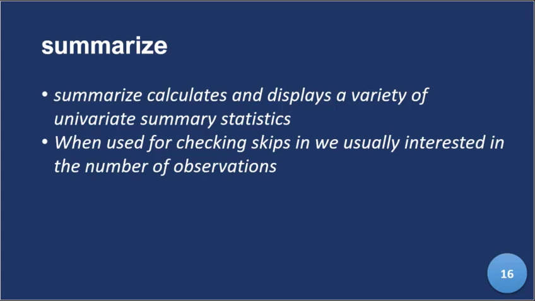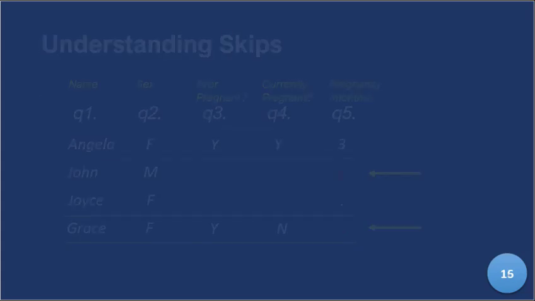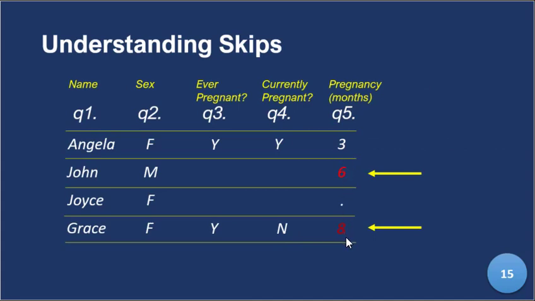So that means if you went back to that table that we just had here, we can count the number of missings. For example, the number of missings for question 5 should be 3, and the number of non-missing should be 1. Only Angela filled that in. So when you summarize question 5, what you should find is one occurrence out of 4. And that's how it works.